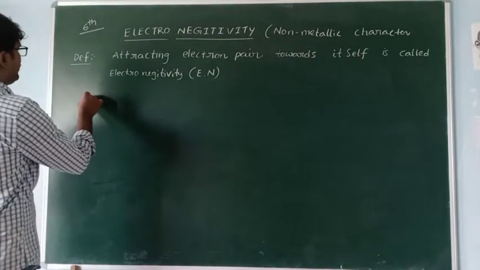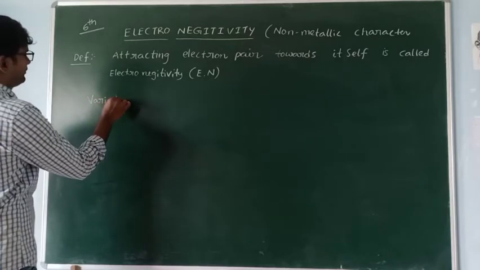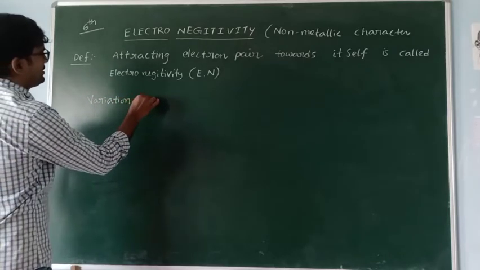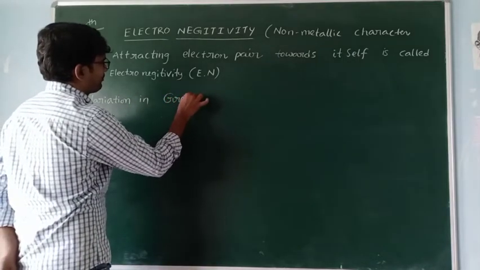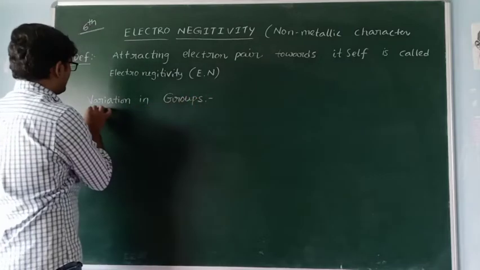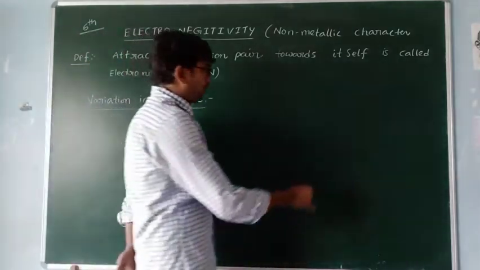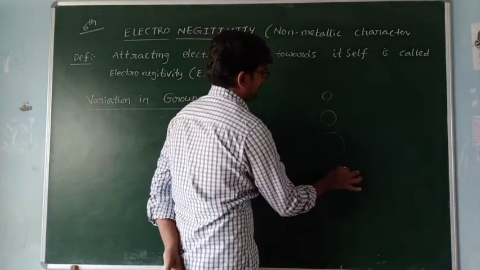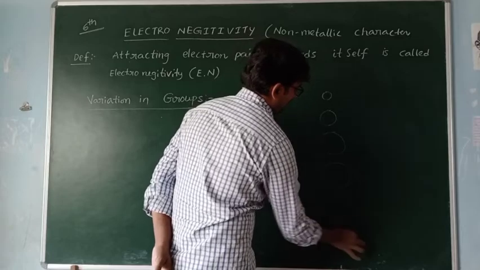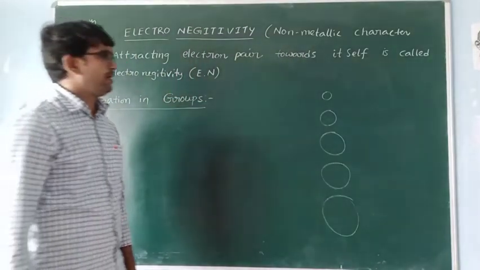Now, variation in groups. Generally in groups atomic size increases.